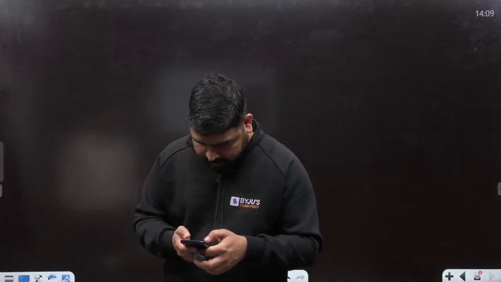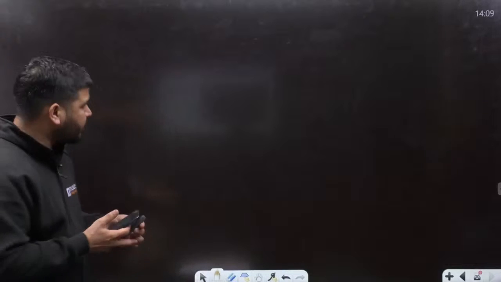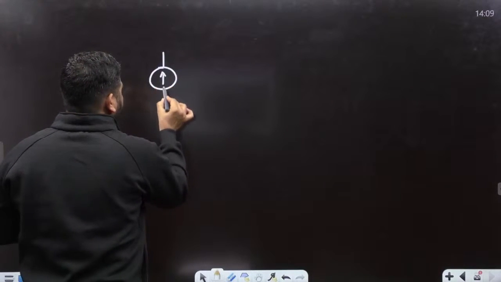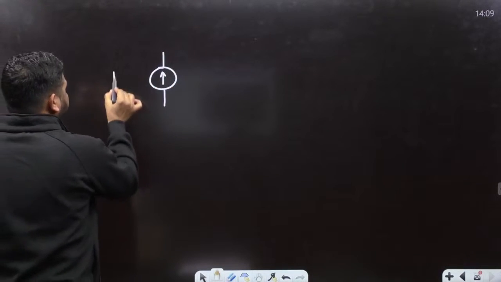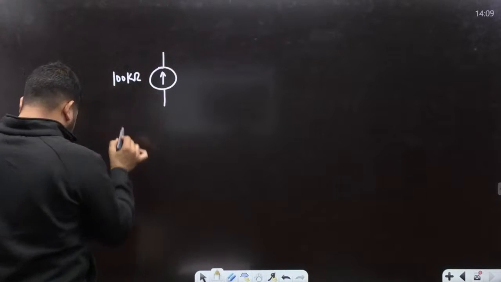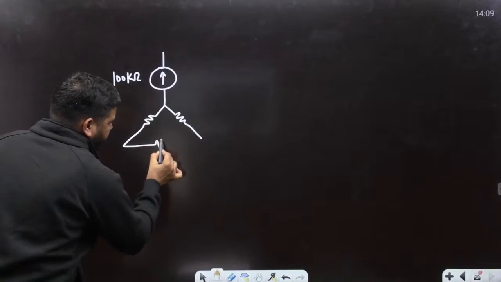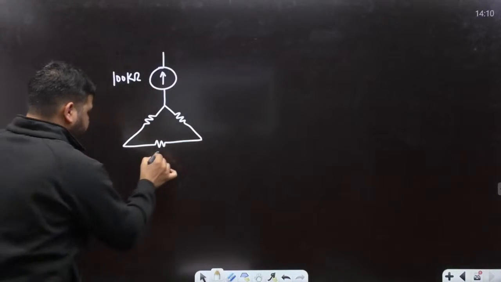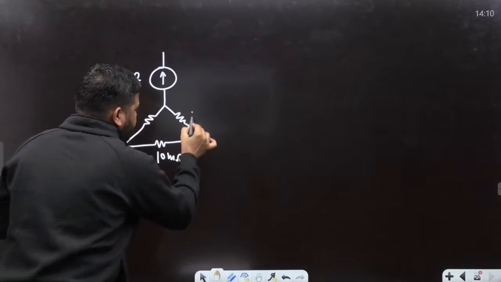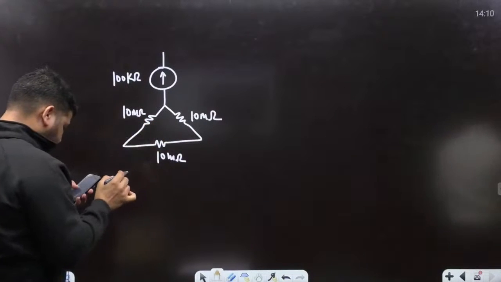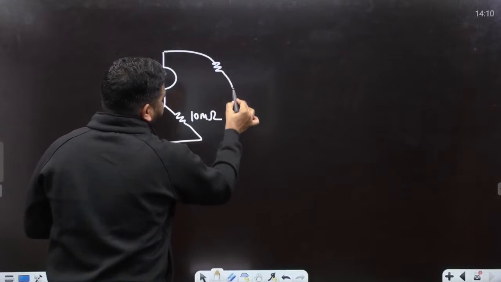So let's start with the question, and the first question is about the balanced bridge. Let me redraw the diagram. We have an ammeter with an internal resistance of 100 kilo ohm, and 3 branches connected in delta form. The value of the resistance is 10 milliohm, this is again 10 milliohm, and this is again 10 milliohm.